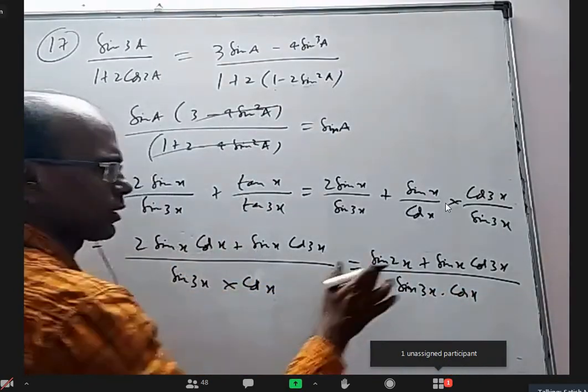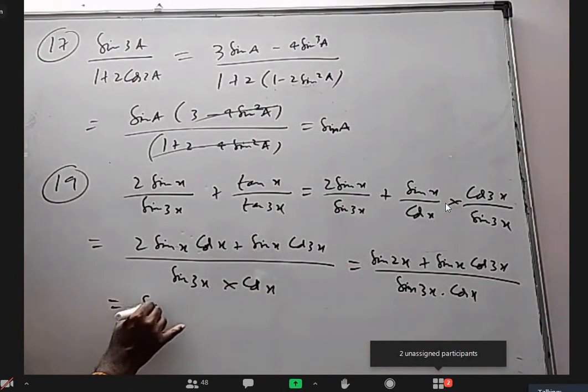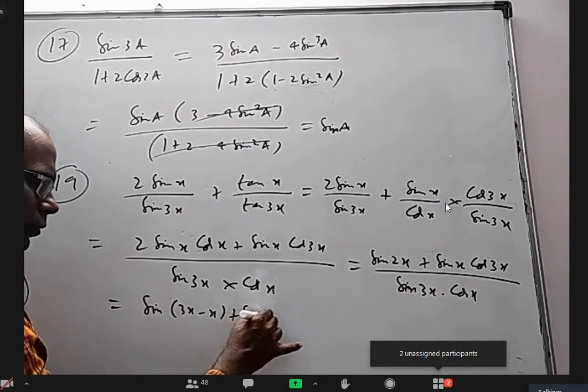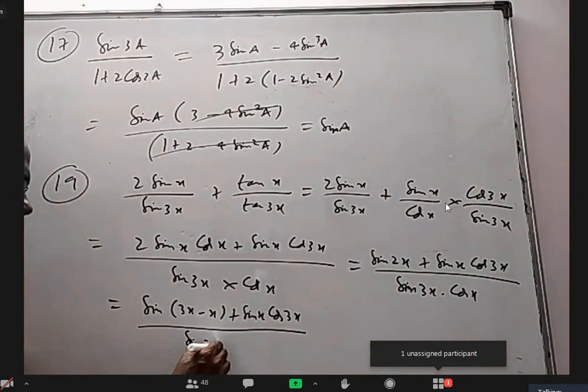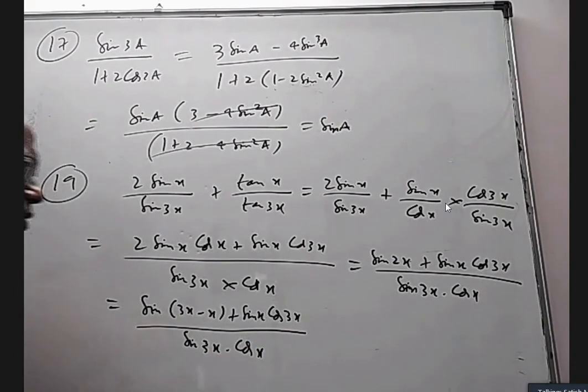This 2x I can write as 3x minus x. Sin a minus b I can write as sin a cos b minus cos a sin b.